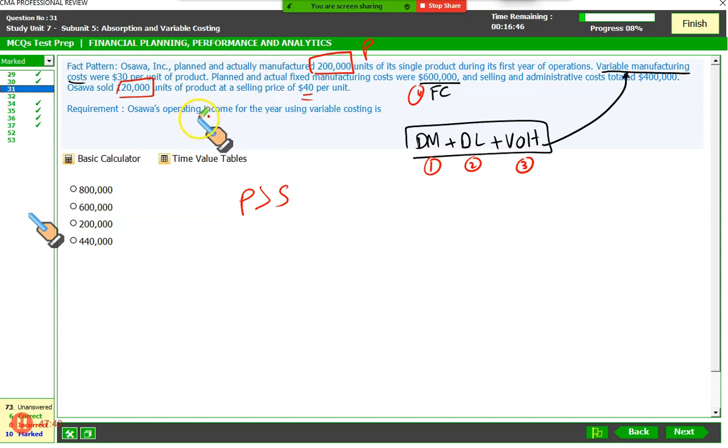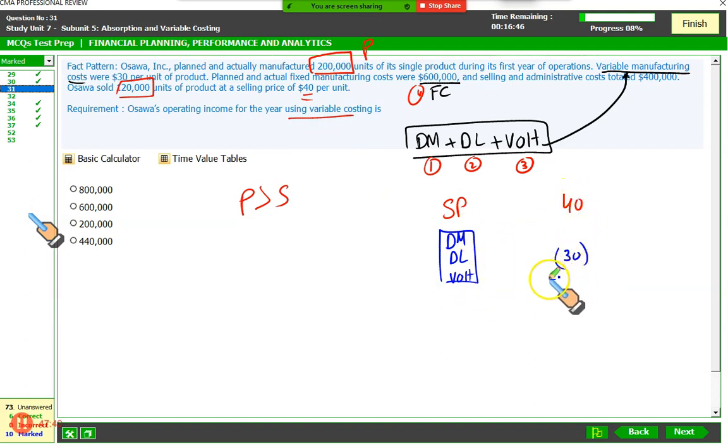We have to find out the operating income under variable costing. Gentlemen, follow the method. First of all, you're going to write your selling price, which is given as 40. From this selling price, you will deduct 3 things: direct material, direct labor, variable overheads, which in our case is 30. So deducting all the variable costs from selling price gives you $10. This is called, mind the word, it's a beautiful word, manufacturing contribution margin.